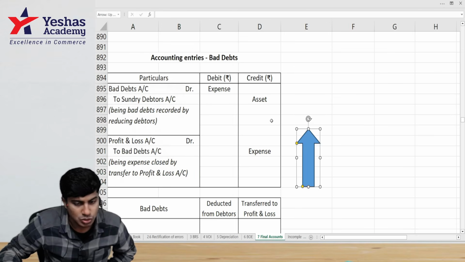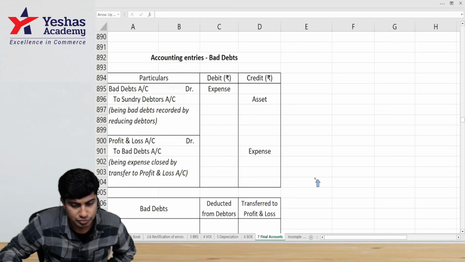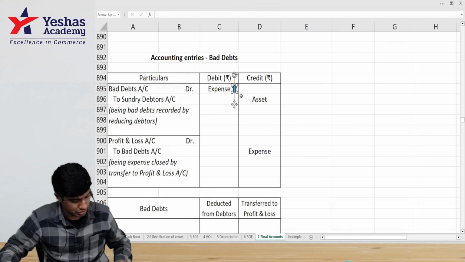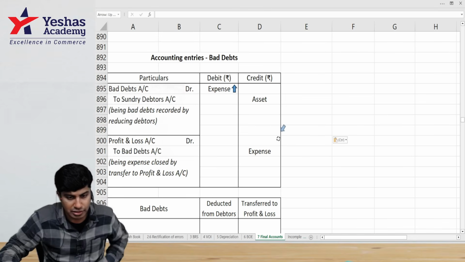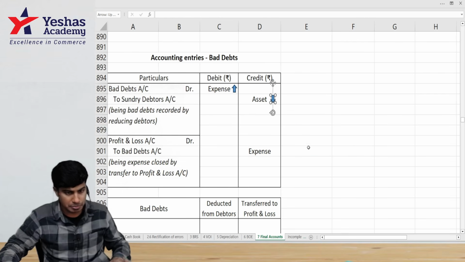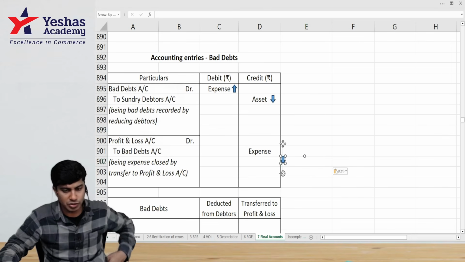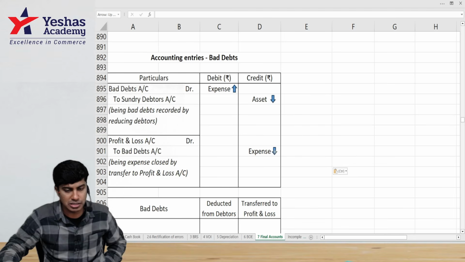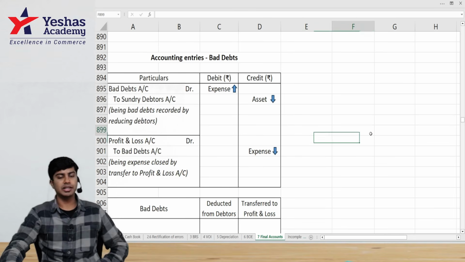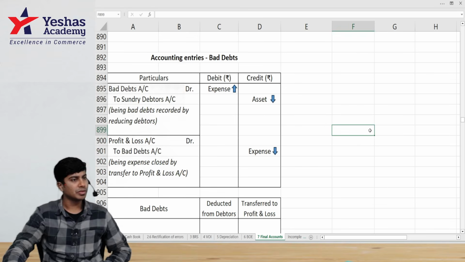Very nice. So this is an expense. Bad debt as an expense, it's increasing. I debit it. But bad debt is decreasing the value of our asset. We will credit it. And this bad debt, when I transfer to my P&L, expense is decreasing. So I credit it. I hope you all understood this entry.